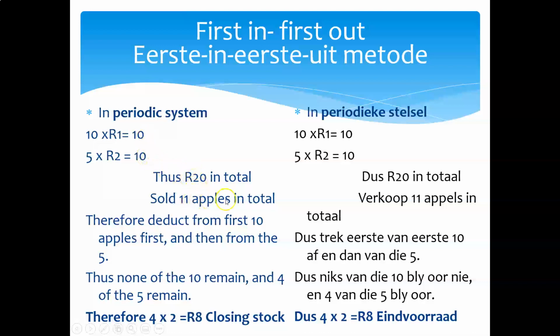So we have sold 11 apples in total. Therefore, those 10 apples we've sold first, which was equal to 10 Rand, and we must have sold one of that batch as well at 2 Rand. So none of the first 10 is still on hand at year end, but 4 of those apples are still on hand. And what was the cost of that batch? 2 Rand. So our closing inventory would have been 8 Rand.